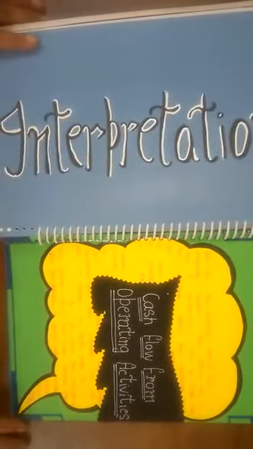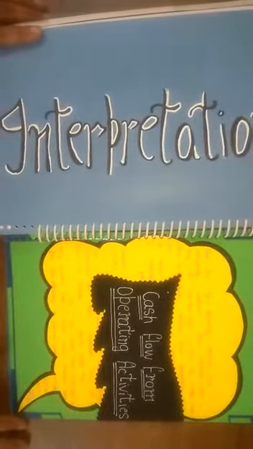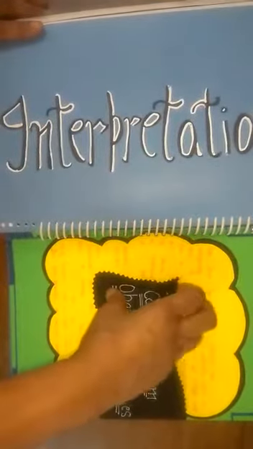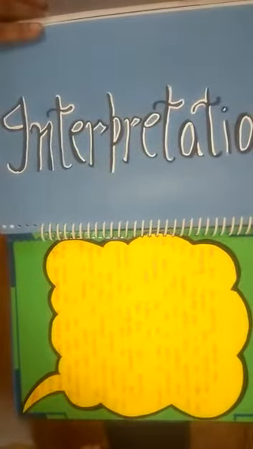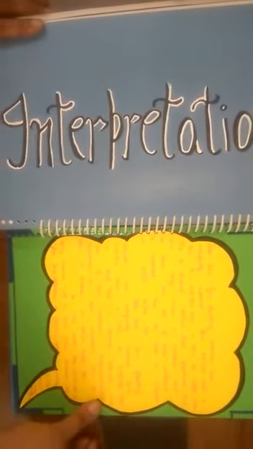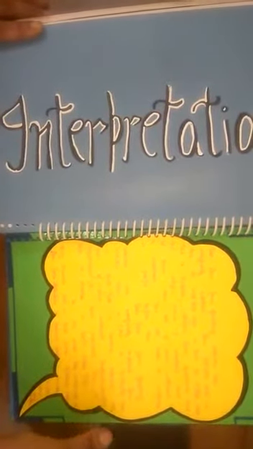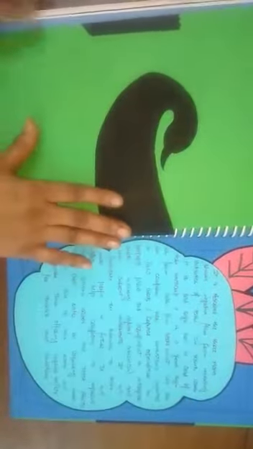Now, this is interpretation. This is very important. Every project needs interpretation. Cash flow from operating activities, as I have told you, there are mainly 3 activities: operating, investing and financing. So the student has explained on the basis of the data he has taken the operating activity result of the company for 3 years. Then cash flow from investing activity, this is the second activity. Then cash flow from financing activity. Opening and closing cash and cash equivalents.